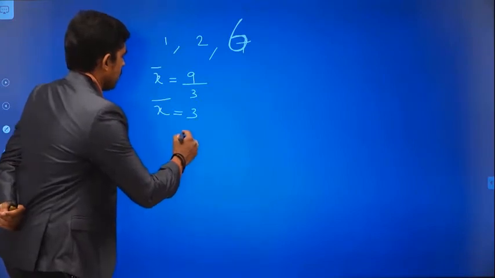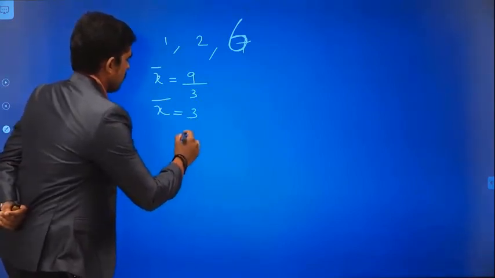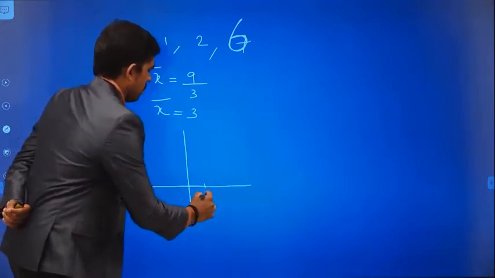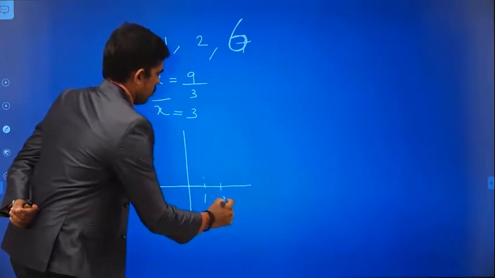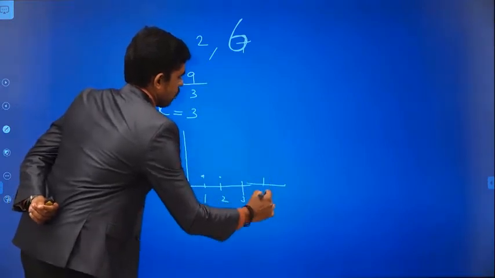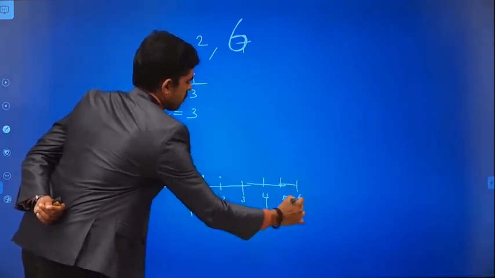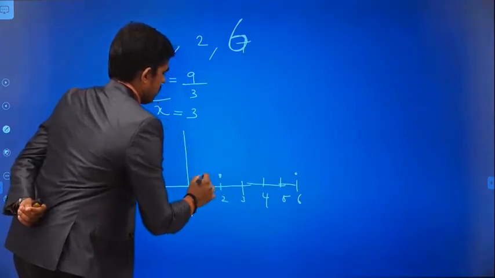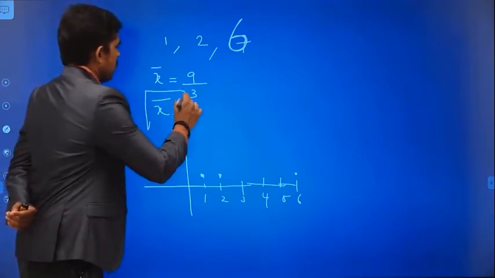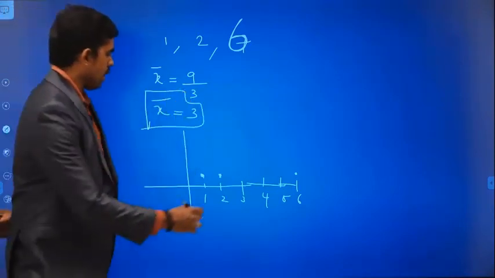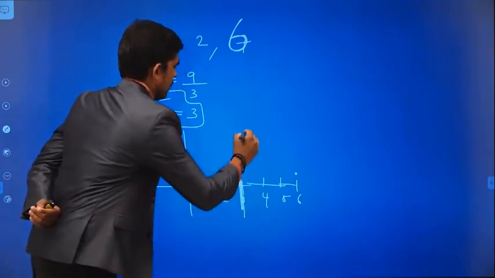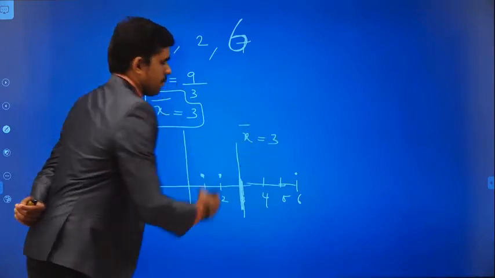If I plot these values on a graph, 1 one time, 2 one time, and 6, actually 3, 4, 5, 6, so 6 one time. This is the given data. The average value is 3, so X bar is equal to 3.